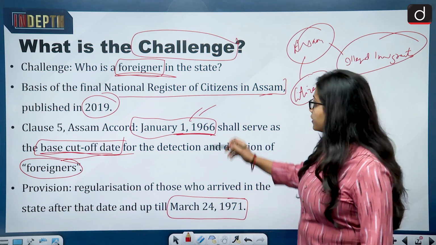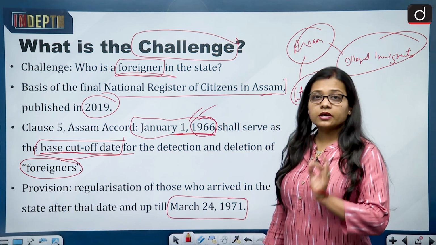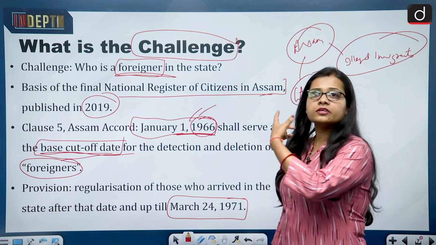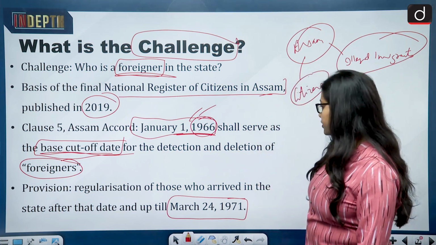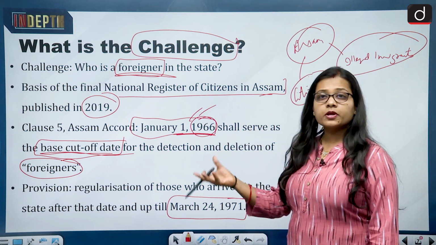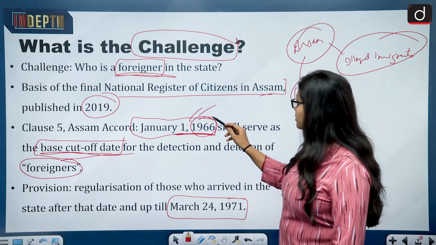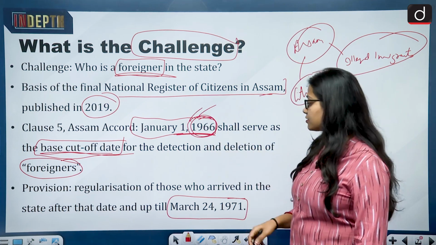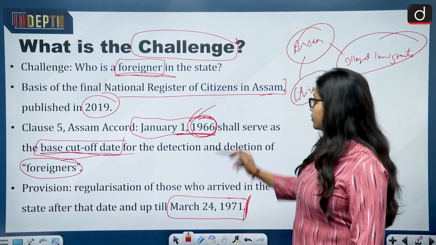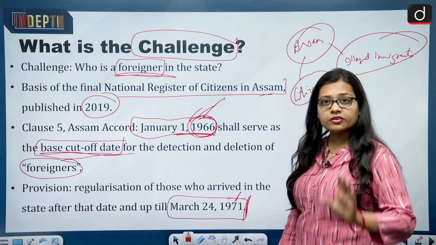So, clause 5 talked about the year 1966, but the Assam Accord also had a provision which talked about regularization of those who arrived in the state after the date of January 1, 1966 and up till March 24, 1971. So, from 1966 to 1971, regularization was there.